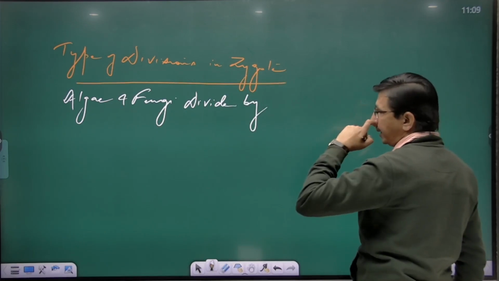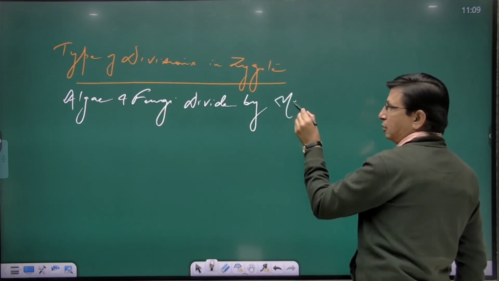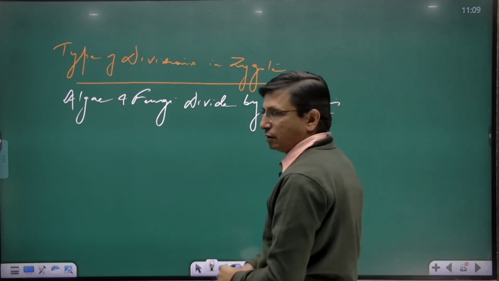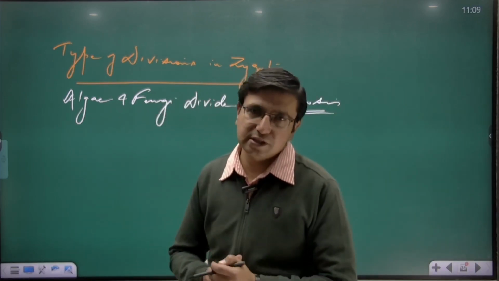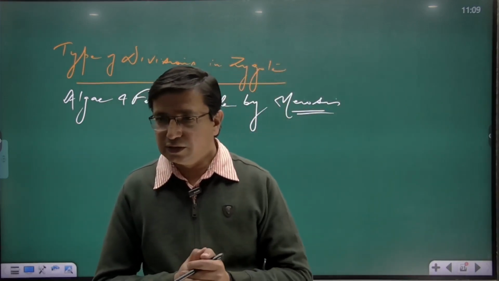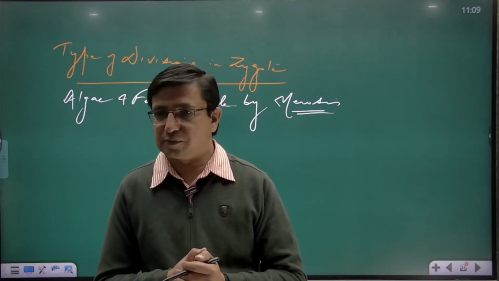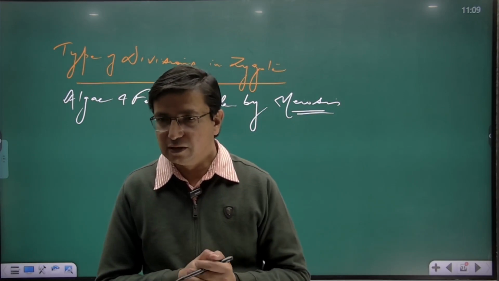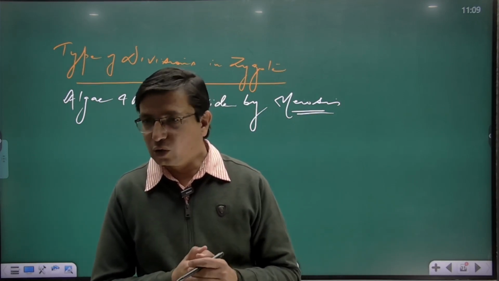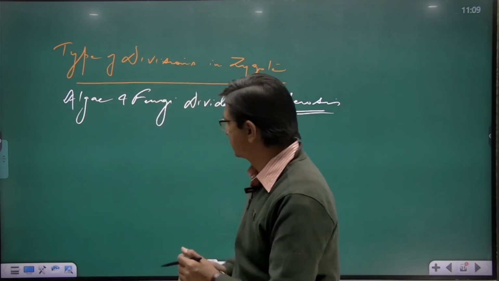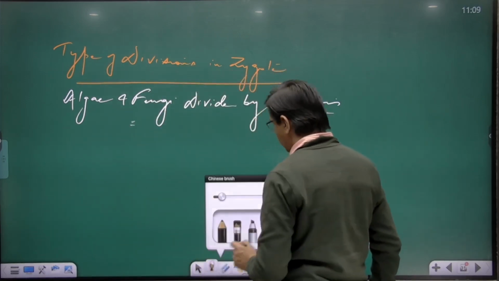They divide by meiosis. Remember, at the time of gametogenesis, we have talked about formation of gametes in haploid organisms is through mitosis. So in them, there is no gametangial meiosis. It is zygotic meiosis. We call it zygotic meiosis.